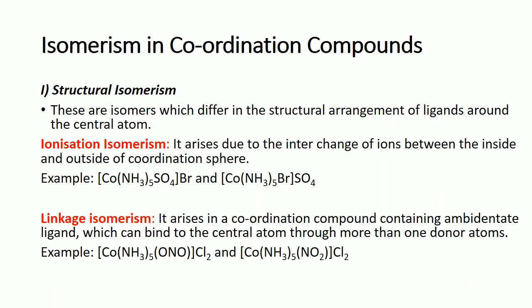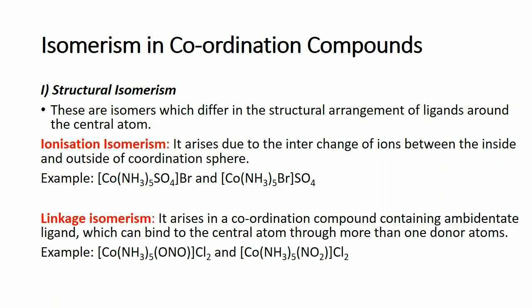As you can see in this example of cobalt, you have cobalt and ammonia and then sulfate in a square bracket, with bromine outside the coordination sphere. The other one is again a cobalt complex with ammonia, but bromine came inside and sulfate went outside. So it is this kind of isomerism where the interchange of ions takes place between the inside and outside of a coordination sphere. There can be many examples of ionization isomerism where you will find the interchange of ions from outside and inside of the coordination sphere.